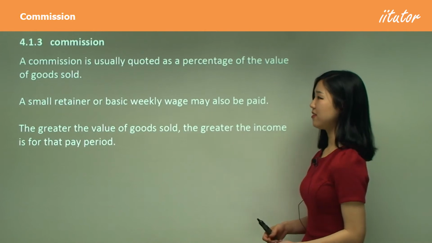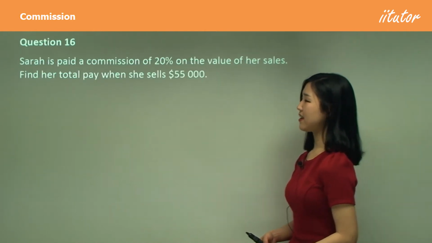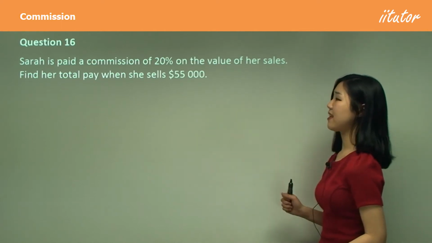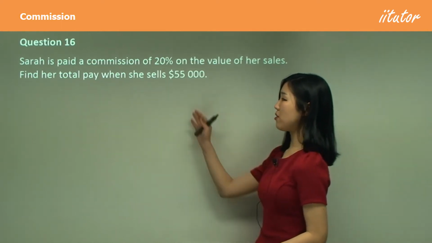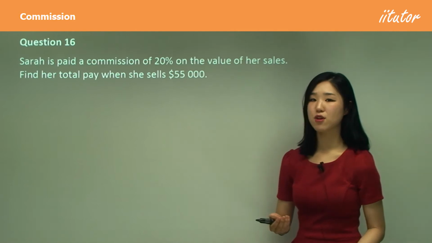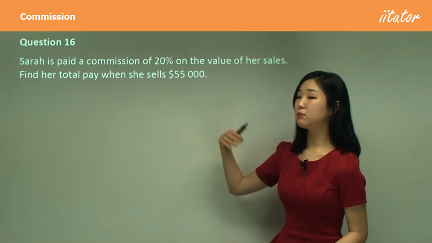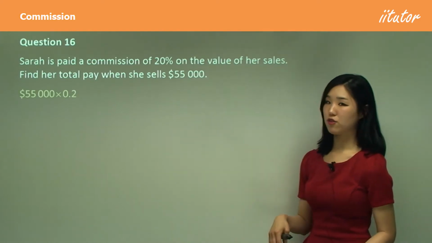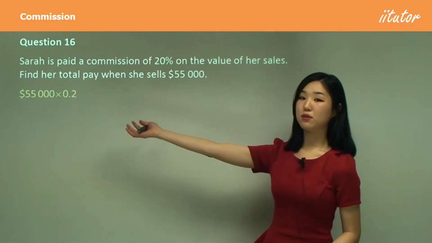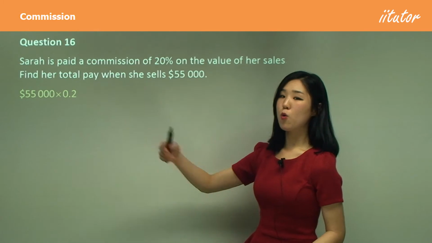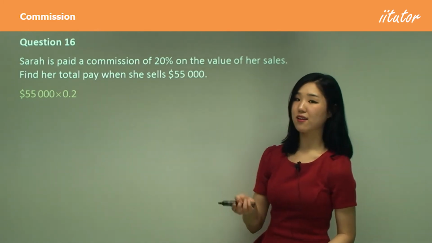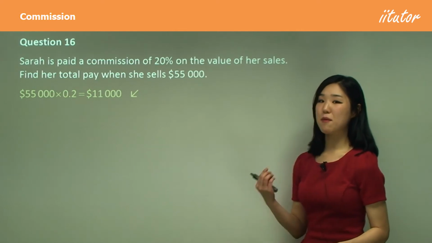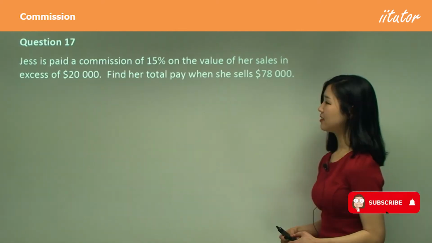Let's try the questions. Question 16. Sarah is paid a commission of 20% on the value of her sales. Find her total pay when she sells $55,000. So this is the amount of sales. She simply gets 20% of that as her commission, so we simply have to multiply those together. 0.2 is simply 20% as a decimal, or you can simply put 20% in your calculator straight away. And that will get you something like this. So that's how much she gets as her commission.